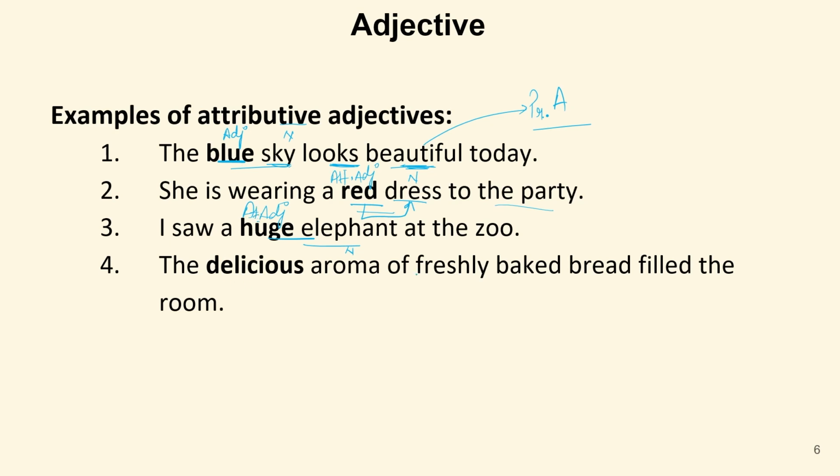The delicious aroma of freshly baked bread filled the room. Now, aroma of freshly baked bread. So bread is a noun, baked is again a participle. What participles are, we will discuss later on. So this aroma is a noun and delicious is an adjective. So again this is an attributive adjective.